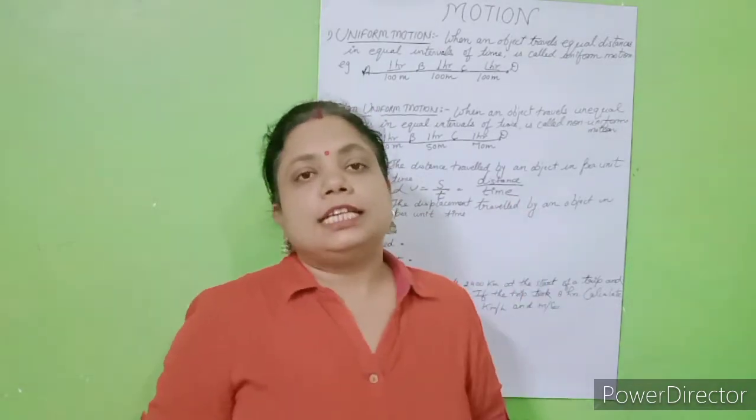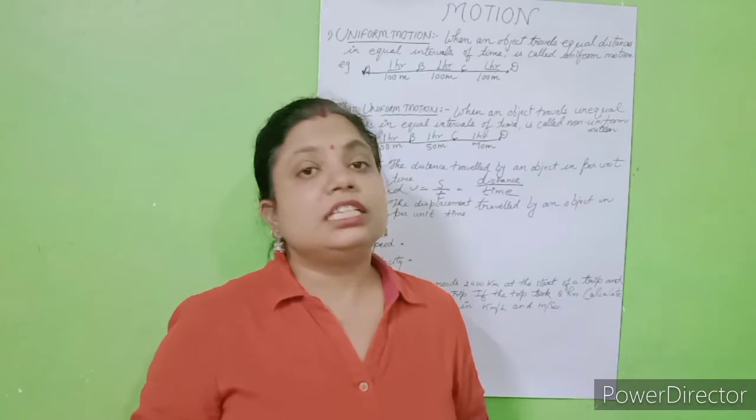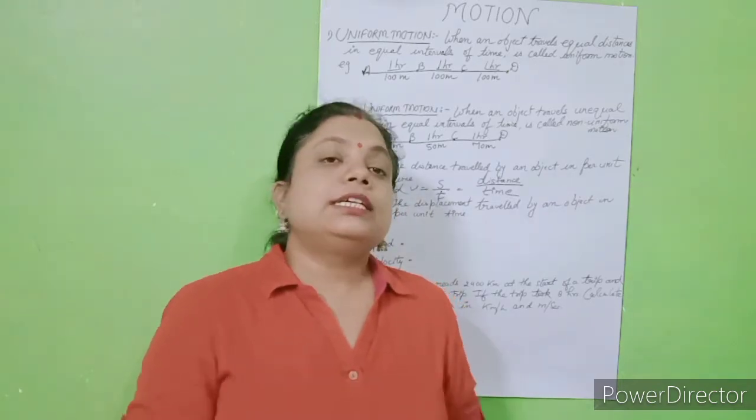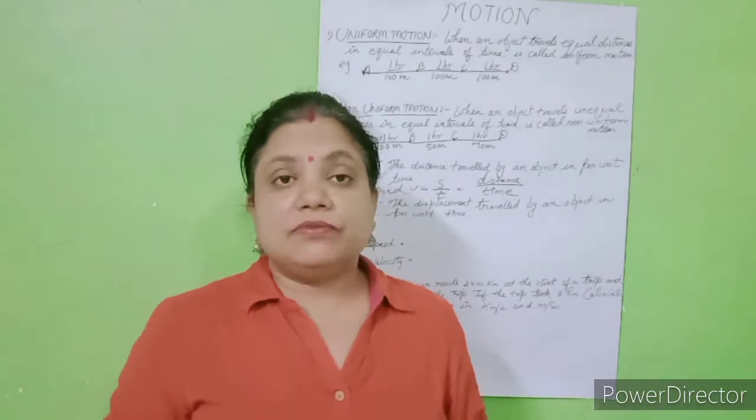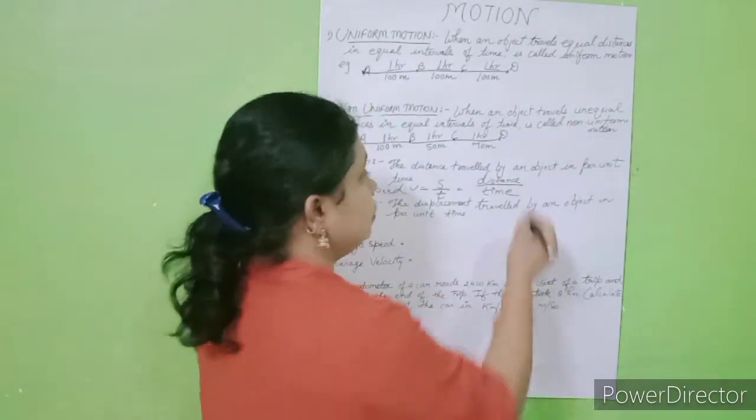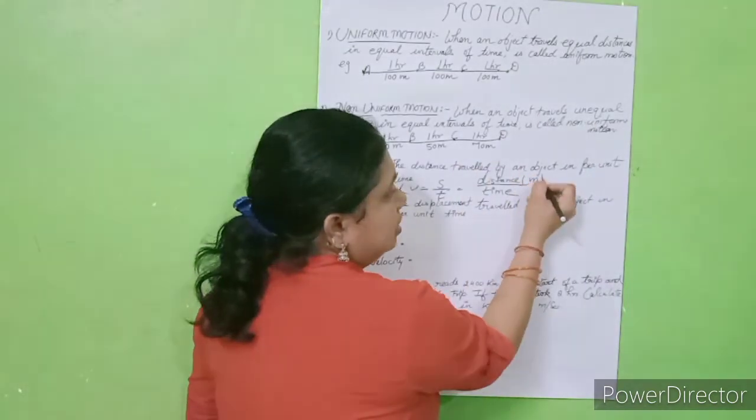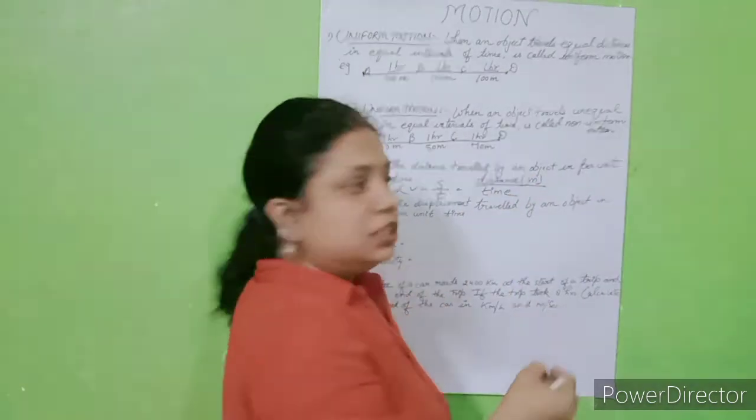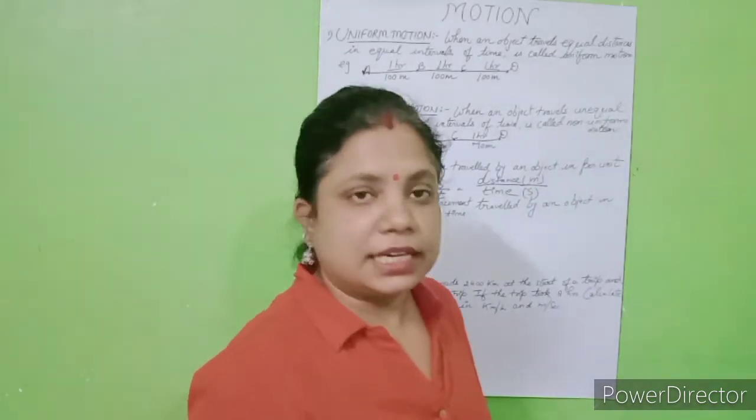Speed is a scalar quantity. Why? Because it has only magnitude and there is no direction. The unit of speed is, students, meter per second, which is an SI unit, fine. The unit of this is meter per second. As we know, distance unit is meter and time unit is second, fine. So it is meter per second.